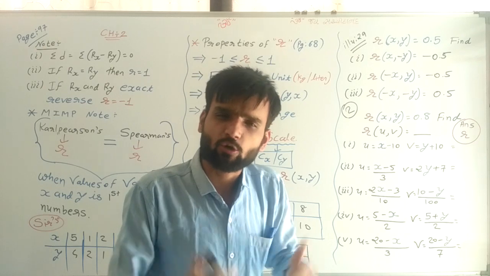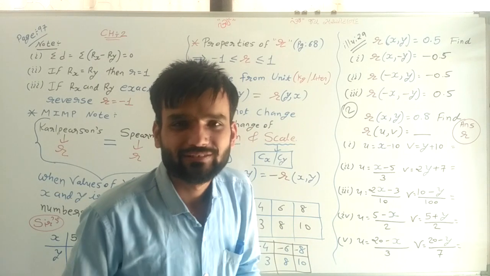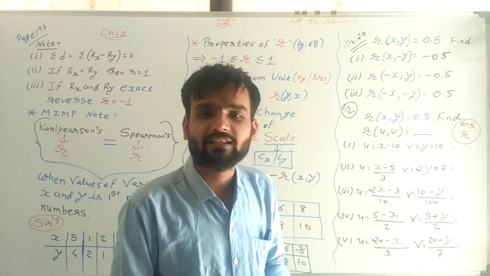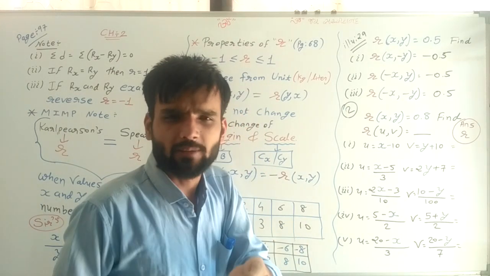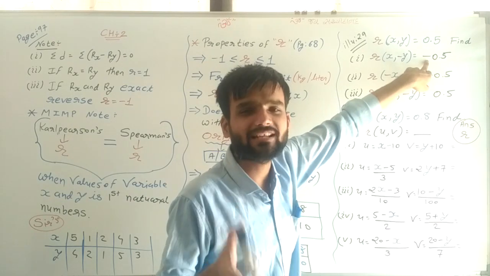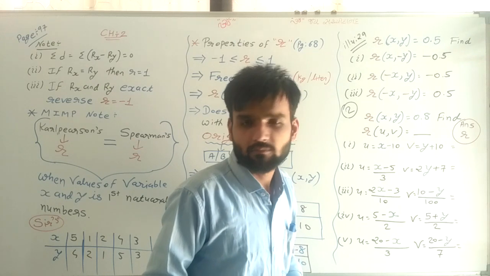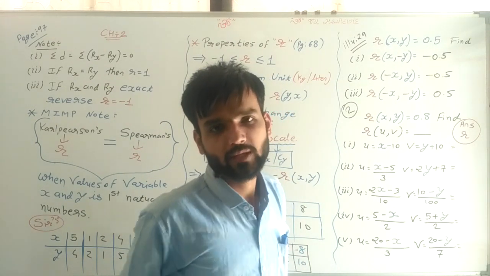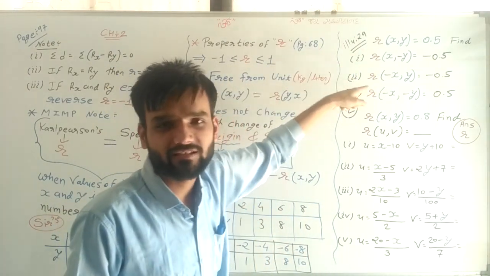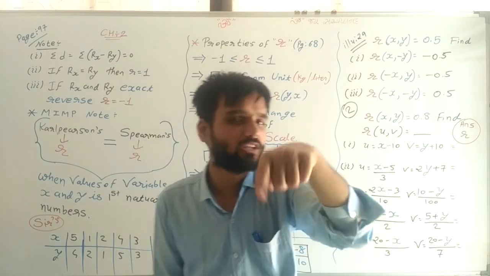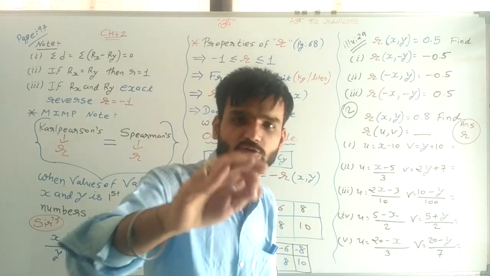Some students are making their own rules. What are they telling me? Sir, simple sum: plus minus is minus, minus plus is minus, minus minus is plus. But I am not suggesting you do this, because all of you know Kamal sir. Kamal sir can make the type of sum in which that rule is not applicable. And that's why don't make that rule.